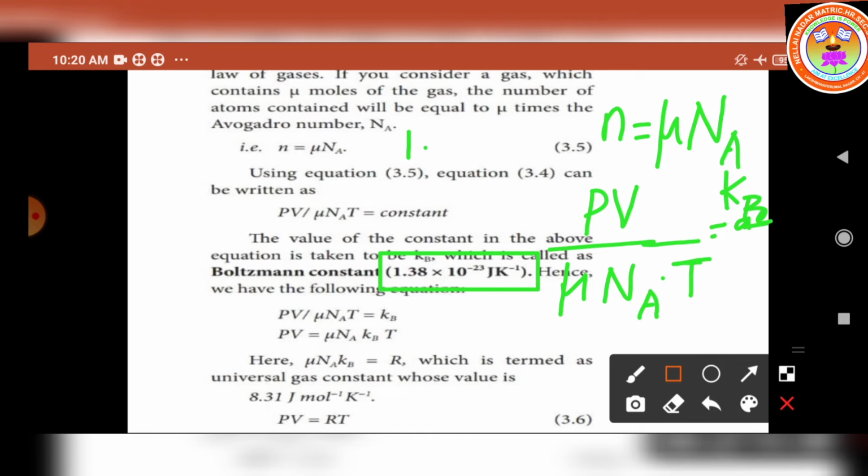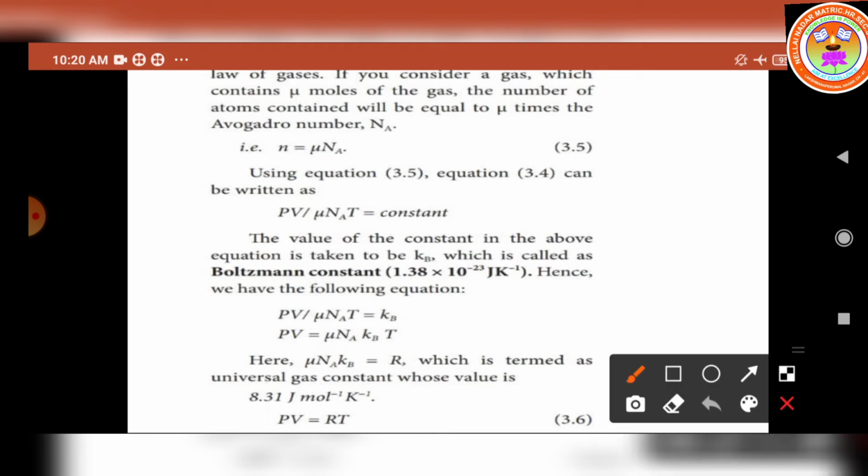So the equation becomes PV by mu N suffix A into T is equal to K suffix B. So we are going to find out what is PV. So mu N suffix A T is cross multiplied. It gives the formula like this. The Boltzmann's constant is needed. So PV is equal to, this term is cross multiplied, it gives mu N suffix A then K suffix B. It's nothing but Boltzmann's constant, and T.